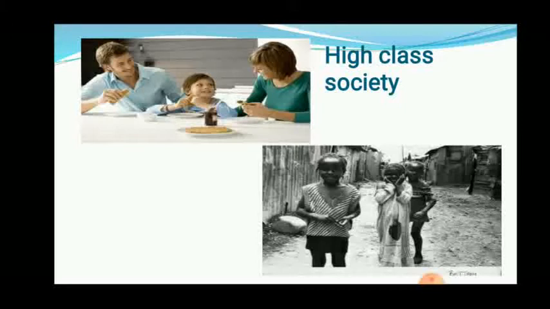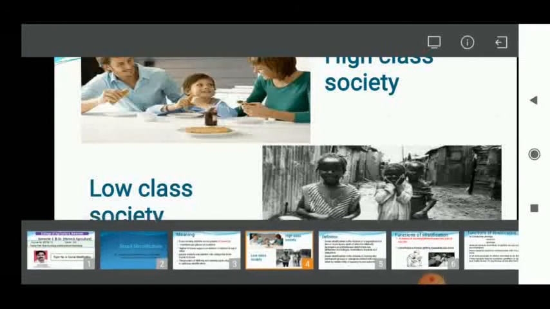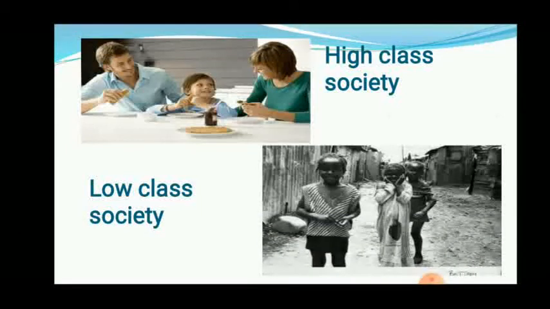Now for example, by just observing this photo, we are able to classify it. This photo indicates a class of people from higher society, and this photo indicates a class of people from lower society. Right now we are trying to classify both the photos. Classification of the people present in the photographs into different categories is nothing but stratification, higher class and lower class. Are you getting? So that is the meaning.